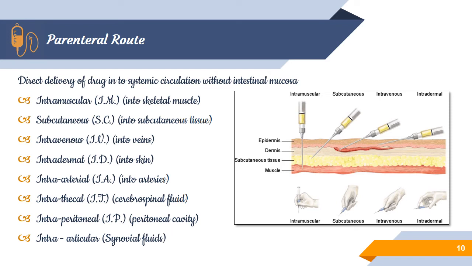These are the various routes of parenteral administration, and all these dosage forms possess better drug bioavailability. Among these, we are going to focus only on the first two, intramuscular and subcutaneous delivery. Let's see in detail how they support better absorption.